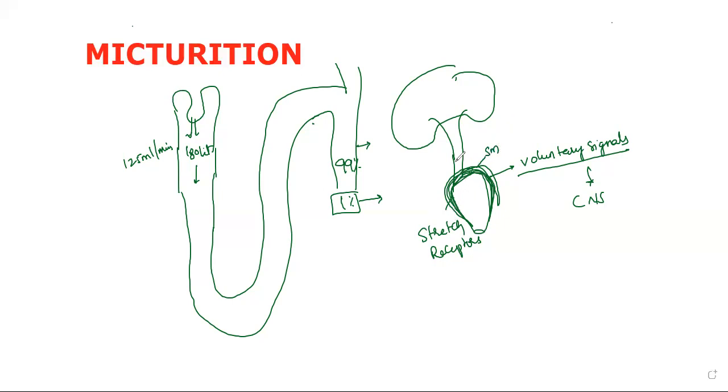Simply, when the bladder is filled with urine, the stretch receptors send information to the central nervous system, which responds to the smooth muscles for contraction of the smooth muscles of the bladder, and simultaneous relaxation of the urethral sphincter.